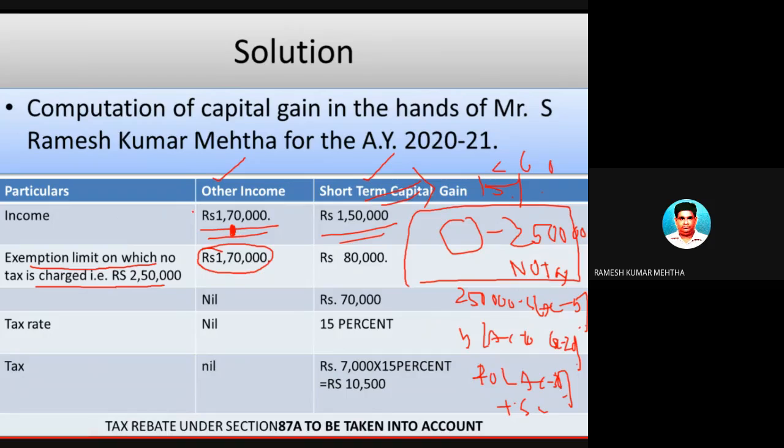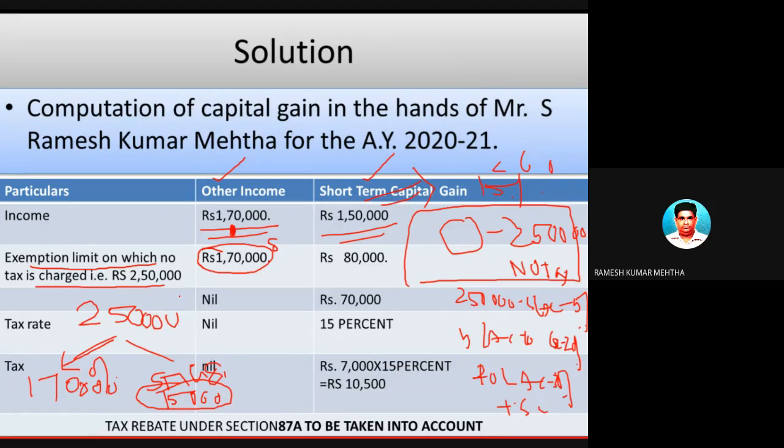So you deduct 2.5 lakhs from the income. Please remember, it goes like this: up to 2.5 lakhs, he need not pay anything. 1,70,000 is income from other sources, and short-term capital gain is 1,50,000. So for the first 1,70,000 it is zero. Then up to another 80,000, because 1,70,000 plus 80,000 is 2.5 lakh rupees, on which you need not pay anything.